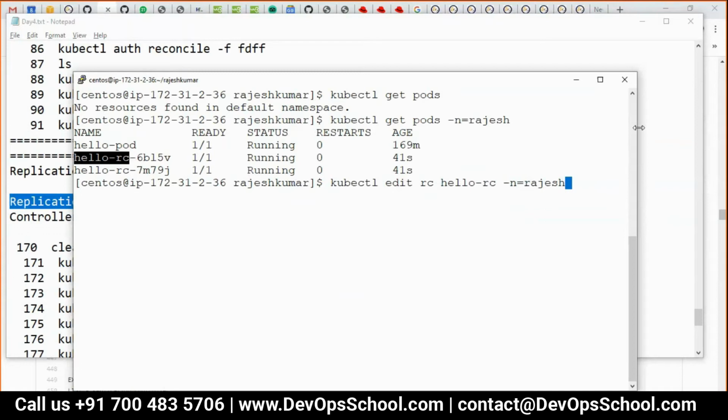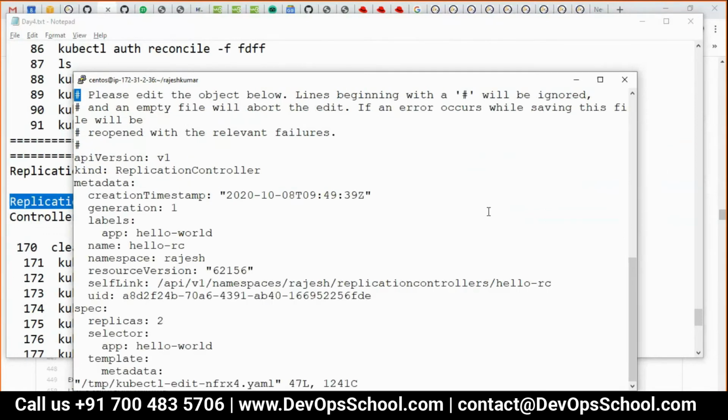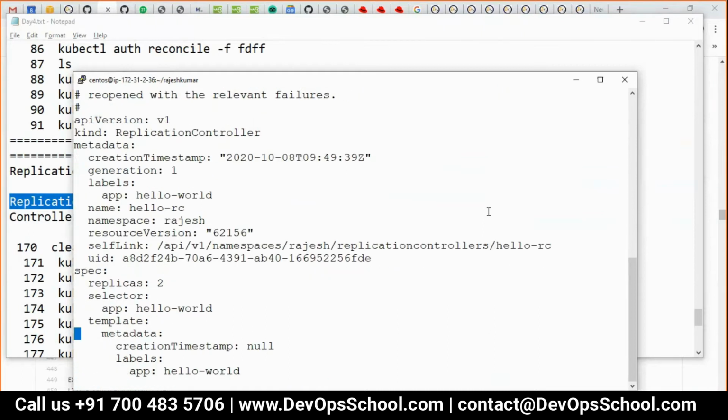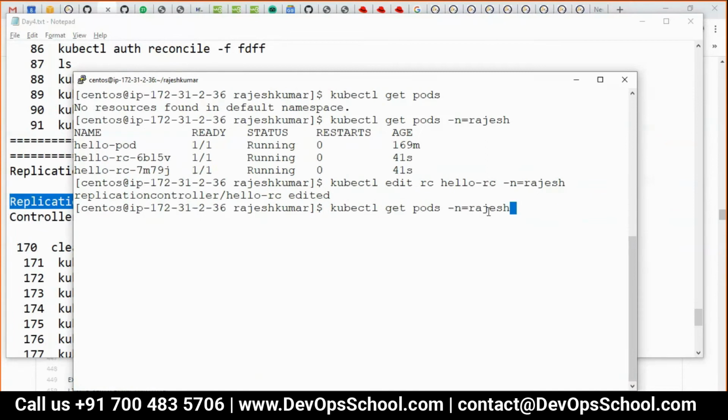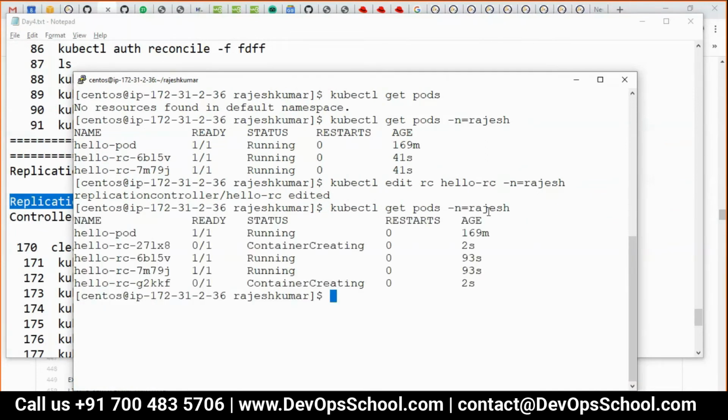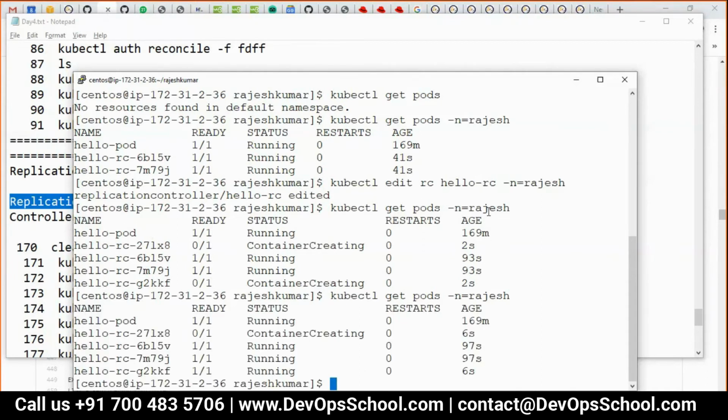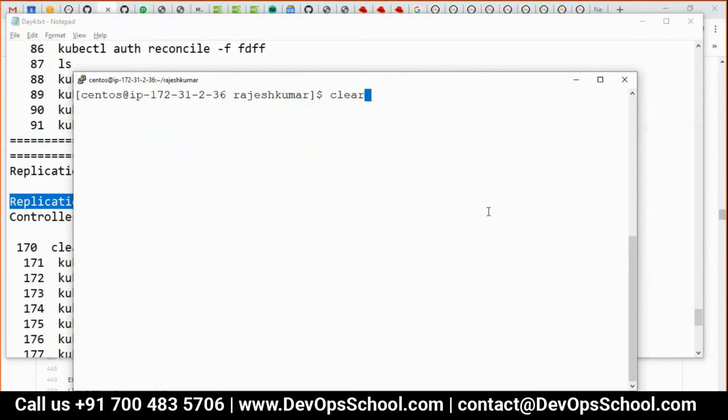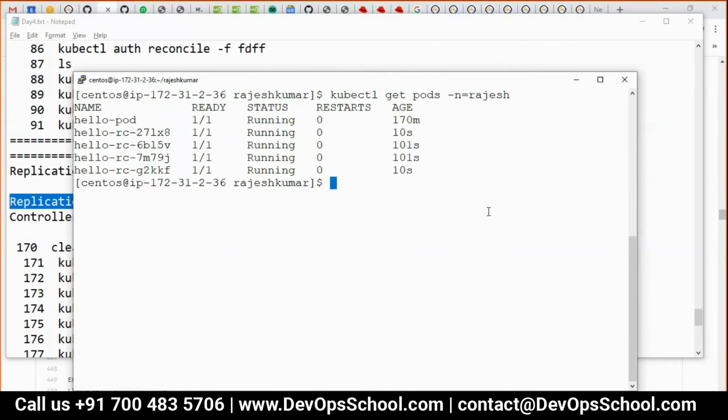Okay. And now this is the one. Now you have to understand all these fields. Replicas 2 to 4 I'll make it. And see here. See. Magic. Immediately 4 you got it.